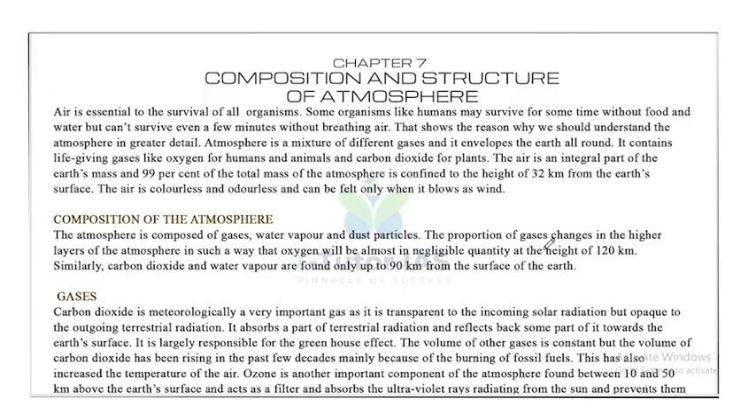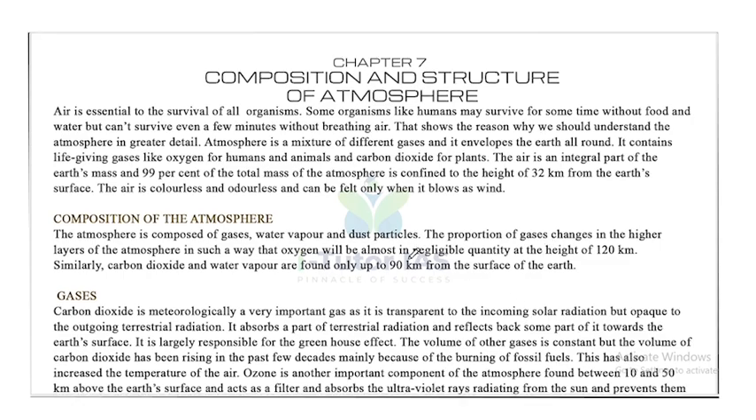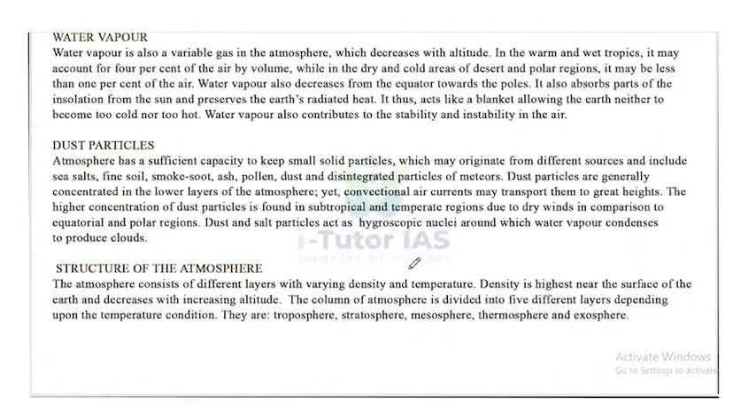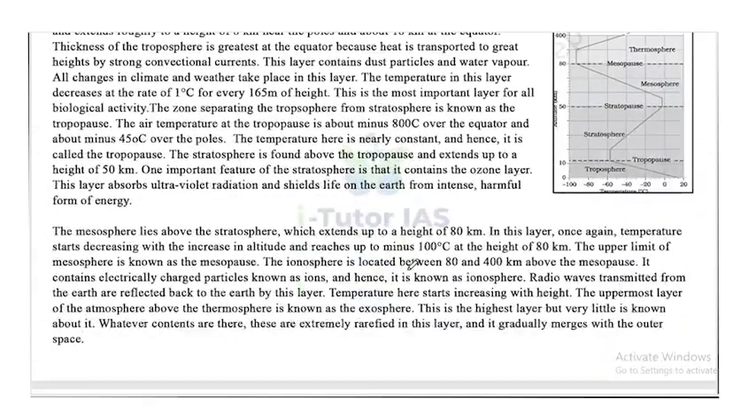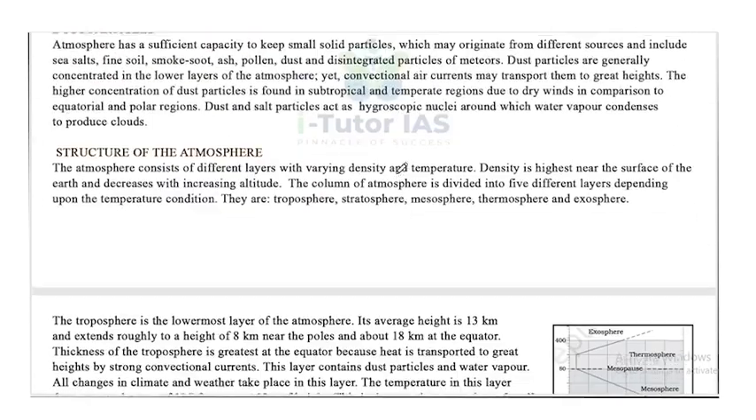Today, we are going to discuss Class 11 Geography NCERT, Fundamentals of Physical Geography, Chapter 7, Composition and Structure of Atmosphere. In this chapter, we are going to discuss the atmosphere: the composition of atmosphere, gases in the atmosphere, water vapor, then structure of atmosphere, etc. Now, let's start.